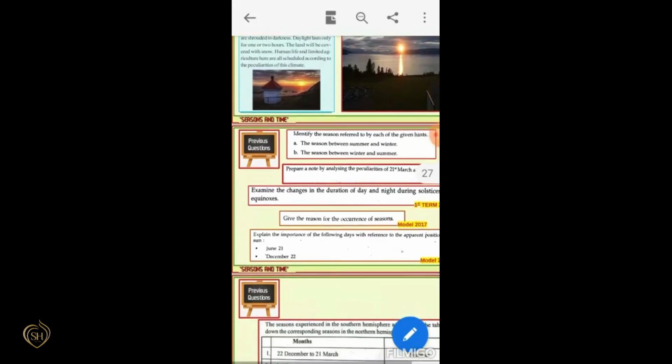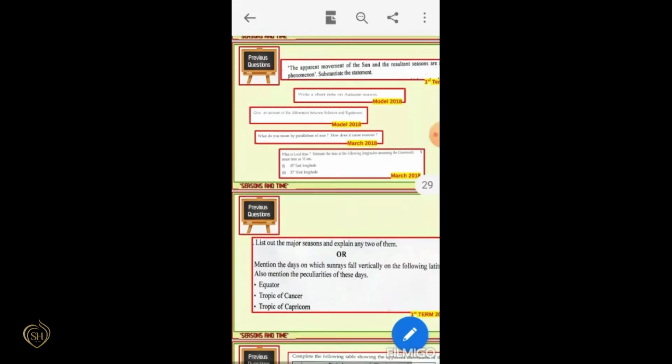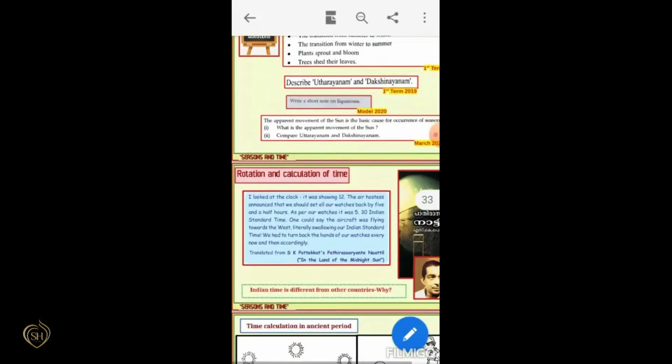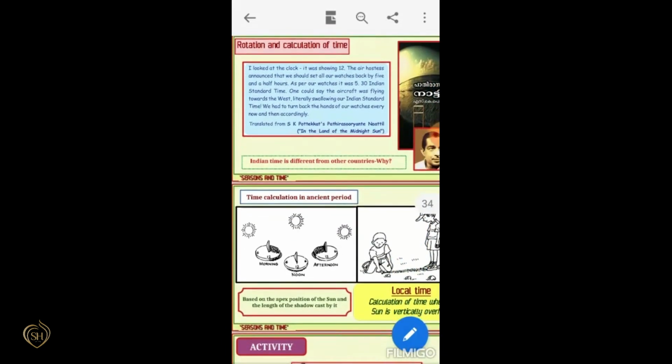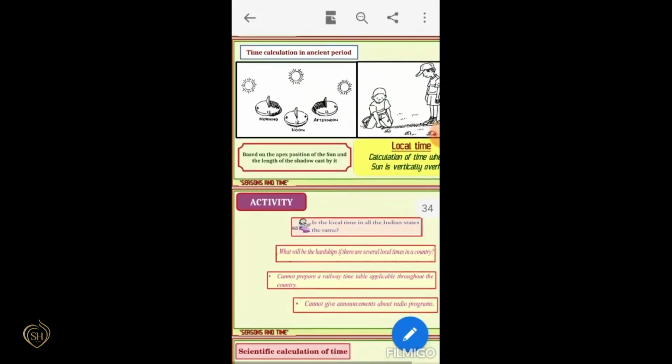We discussed the various seasons. Now we can study about the rotation of the earth. We already discussed that because of the revolution of the earth, it experiences various seasons: winter, summer, spring and autumn. And in the same way, because of the rotation of the earth, there is variation in time. And now it's time to discuss time.